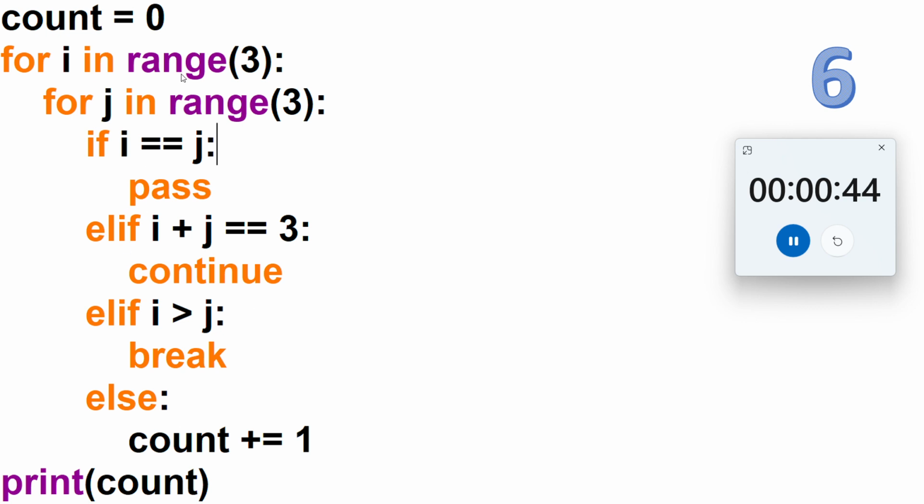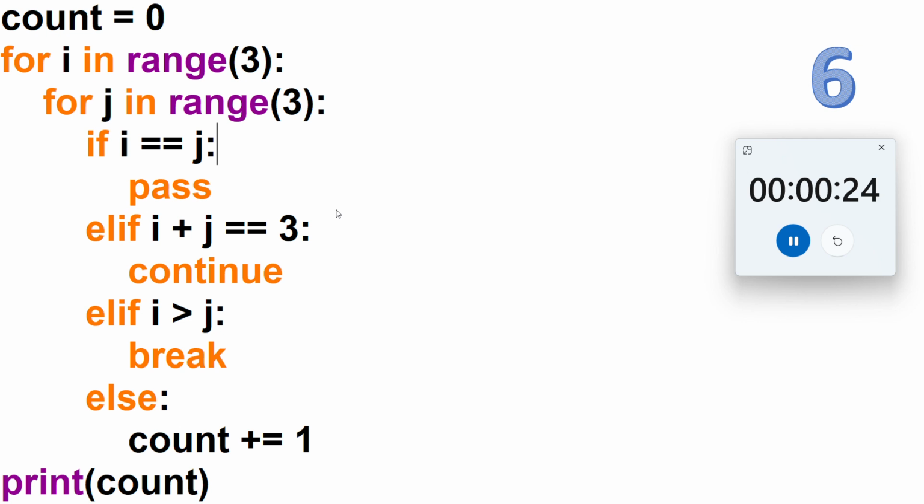So here I have one loop, and we have a nested loop, and then a condition I have given: if, elif, and one more elif. All three conditions I am passing inside the inner loop. Okay, and everything is inside the for loop.